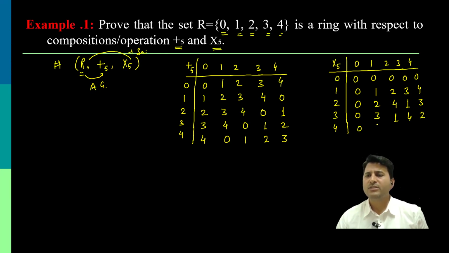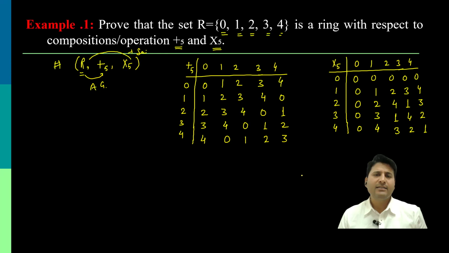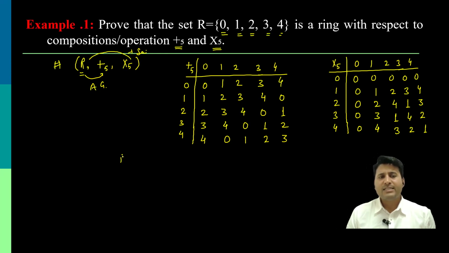Last row: 4 times 0 is 0, 4 times 2 is 8, 4 times 3 is 12, and 12 divided by 5 has remainder 2, 4 times 4 is 16, remainder 1. So this composition table, or Cayley table, we needed. Now the first thing I am supposed to prove is that R with respect to the operation plus is an abelian group.